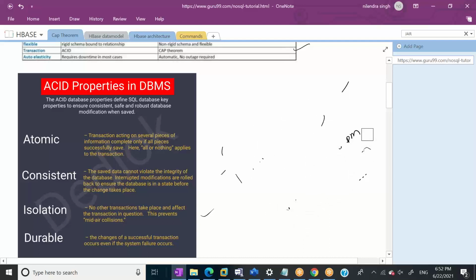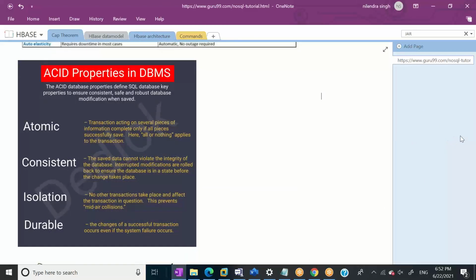So now one more thing is durability, right? Once you save the data, you can see the data at any point of time. So once your transaction is successful, the data should be saved, even if the system fails. When you open the system again, or when you turn on the system again, the data should be visible to you.